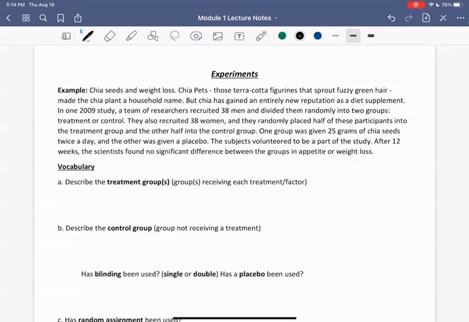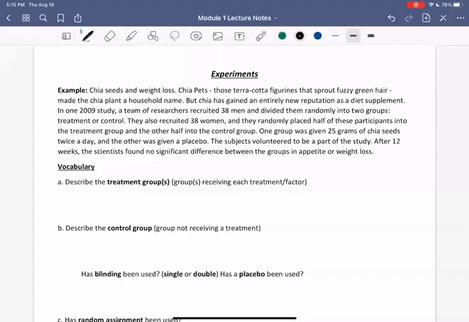The subjects volunteered to be a part of the study. After 12 weeks, the scientists found no significant difference between the groups in appetite or weight loss. All right, so let's practice some of our vocabulary. Describe the treatment groups. Recall, these are the groups receiving treatment or factor.